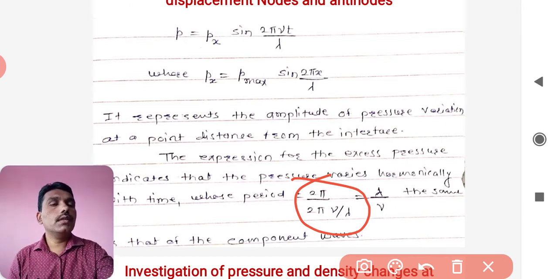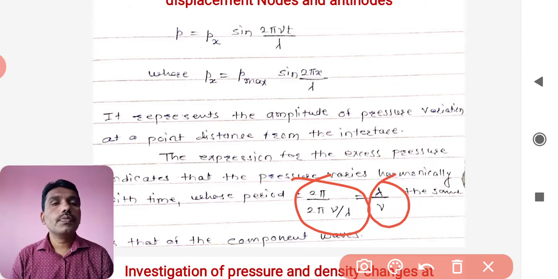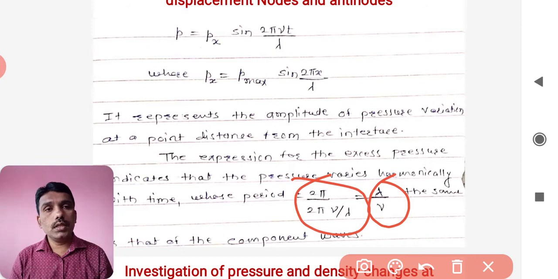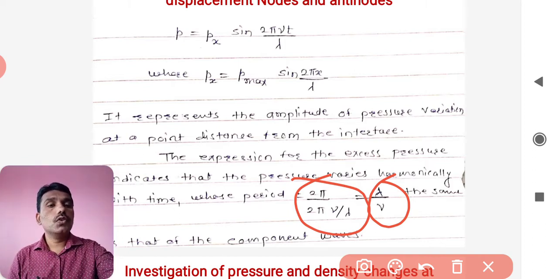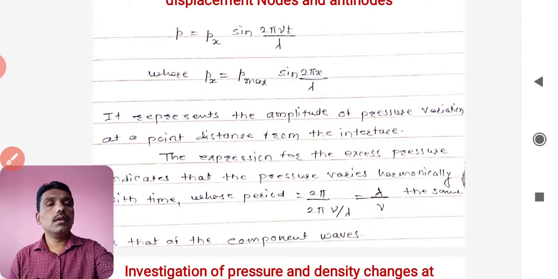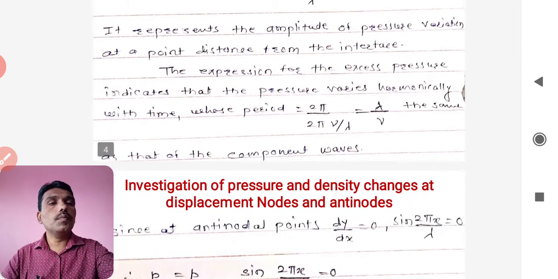And in that case, lambda by v, if we calculate it, that will be... that means the excess pressure indicates that the pressure varies harmonically with respect to time, with the time period variation. That is how the excess pressure is going to be changing in that case. So in that case the component waves are the same as the components of the waves.